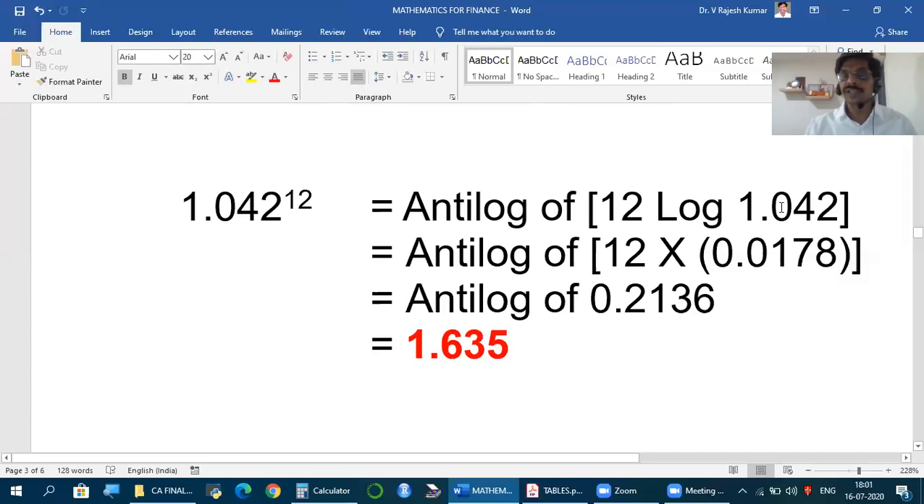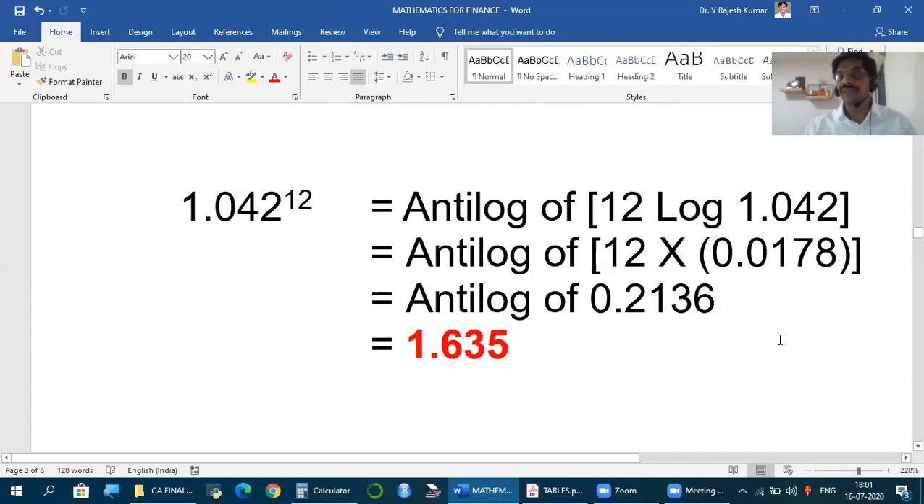Now, first, our job is to find the log value of 1.042. As you are aware, we need to find two items, the characteristic and the mantissa. How do we get the characteristic? In this original number, how many digits do we have before the decimal? 1 digit. I'm not talking about the value of the number, but the number of digits before the decimal. 1 digit, minus 1, is 0. So 0 is the characteristic.